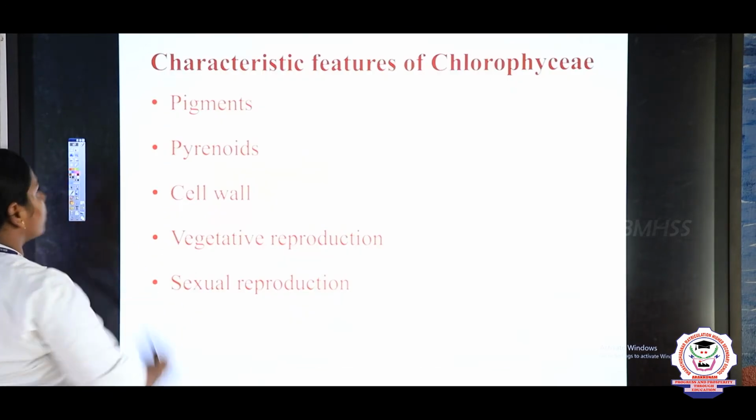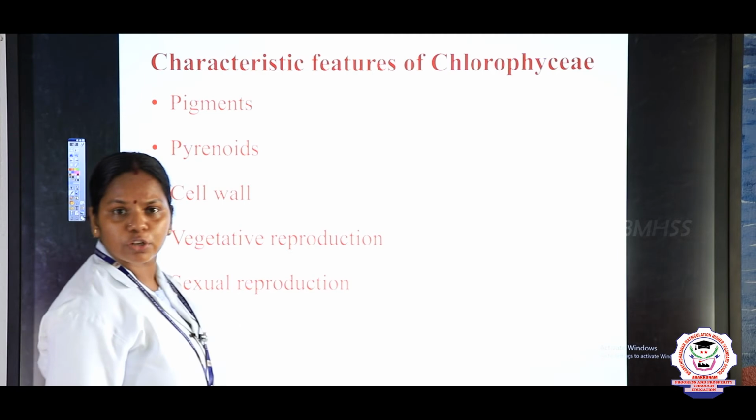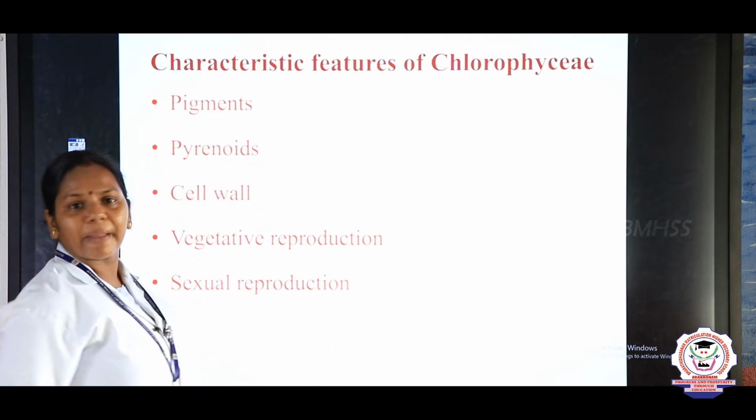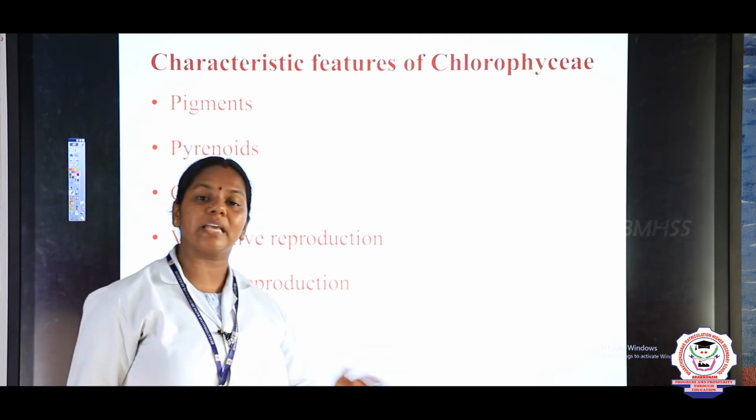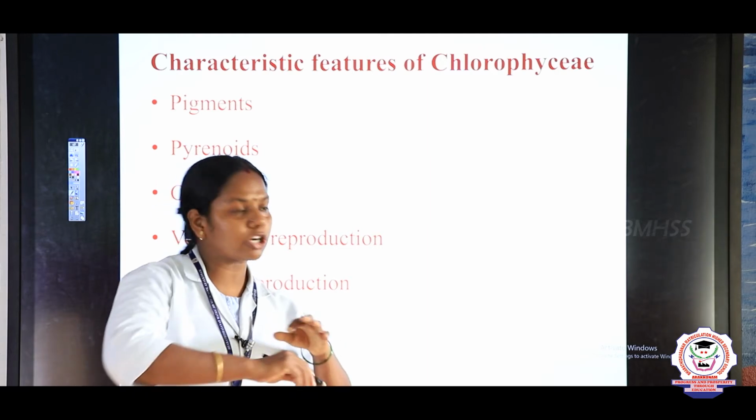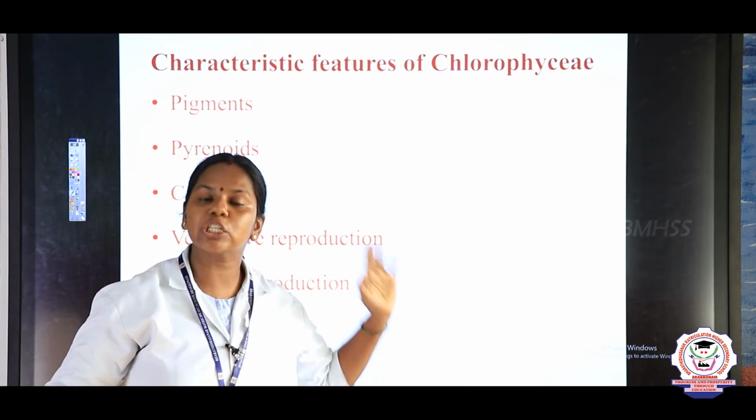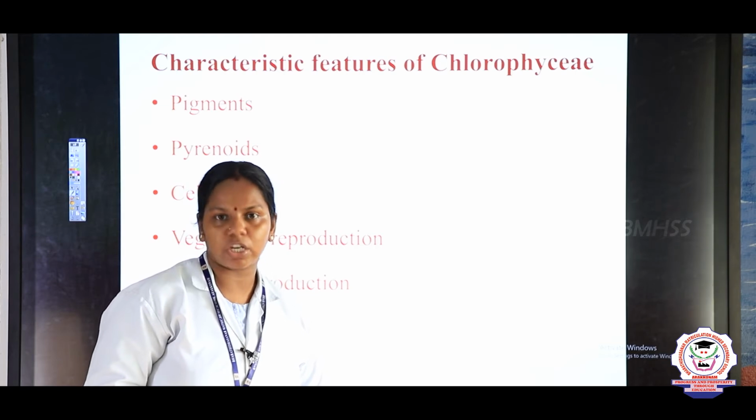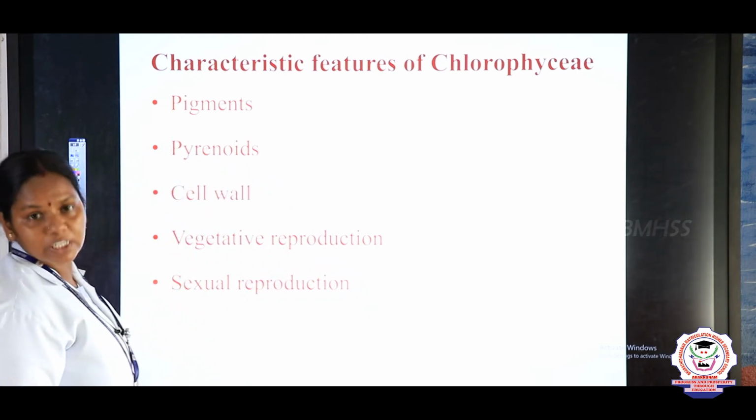So first one, we are going to see the characteristic features of Chlorophyceae. What are the pigments, right? Mostly this Chlorophyceae is seen in fresh water. You can see some water bodies looking green in color. That is due to the deposition, formation of green algae. And the pigments present are